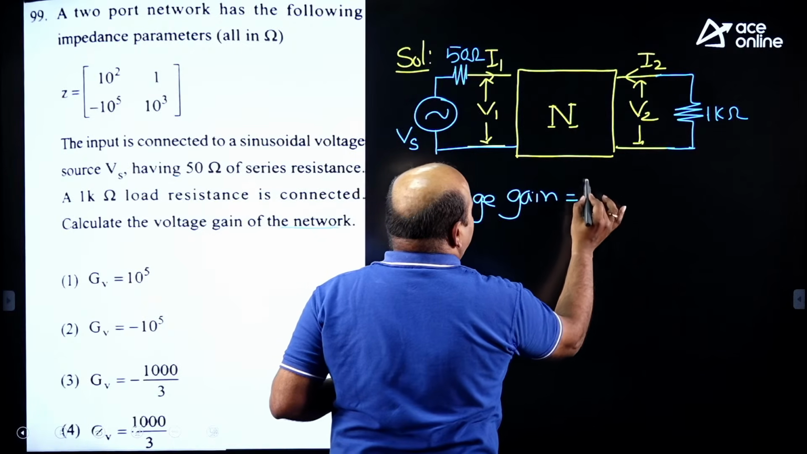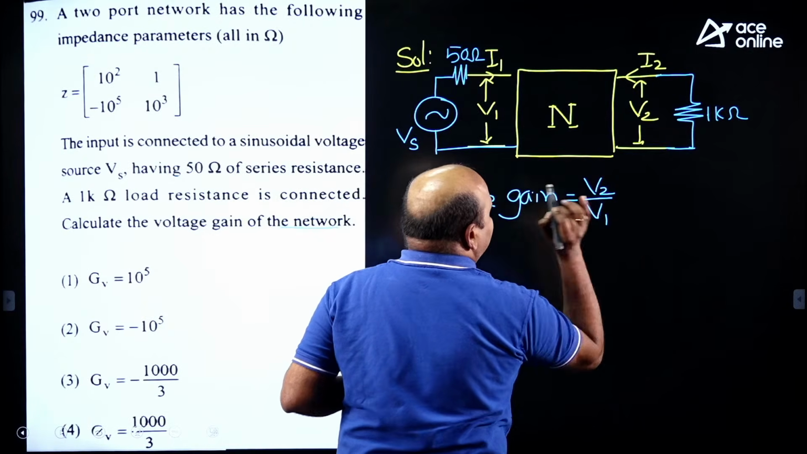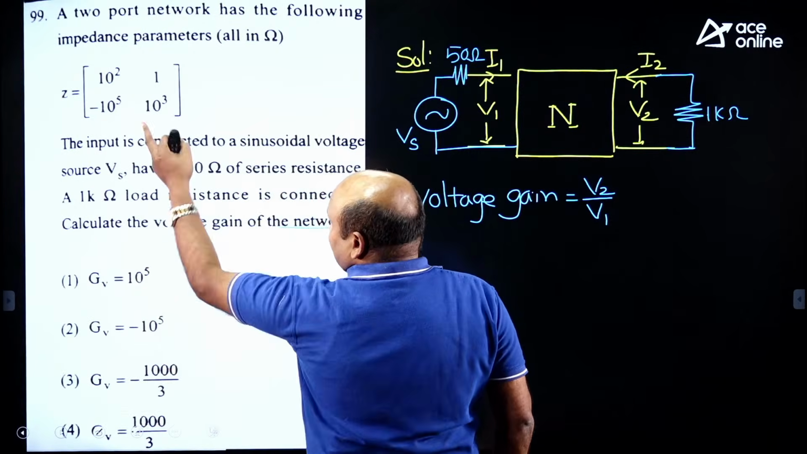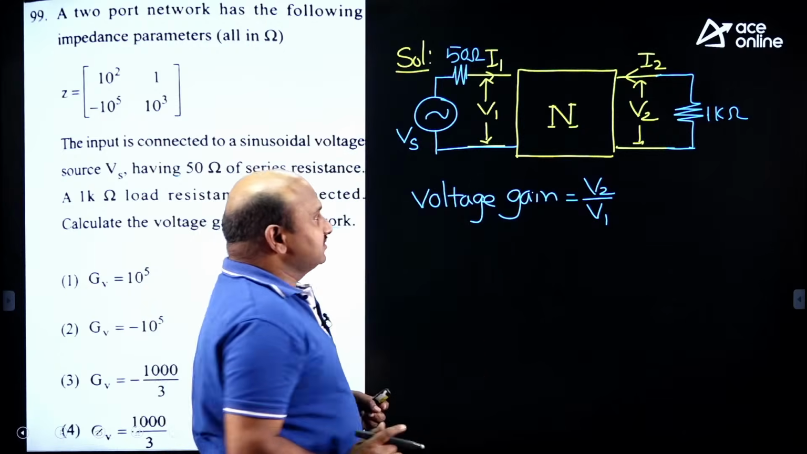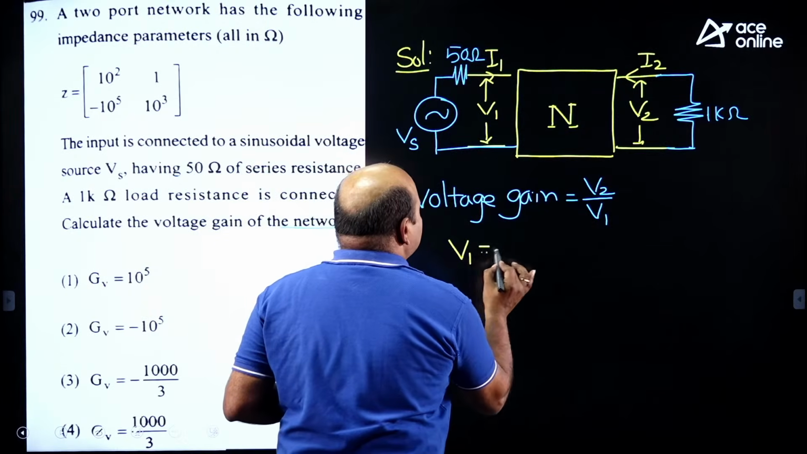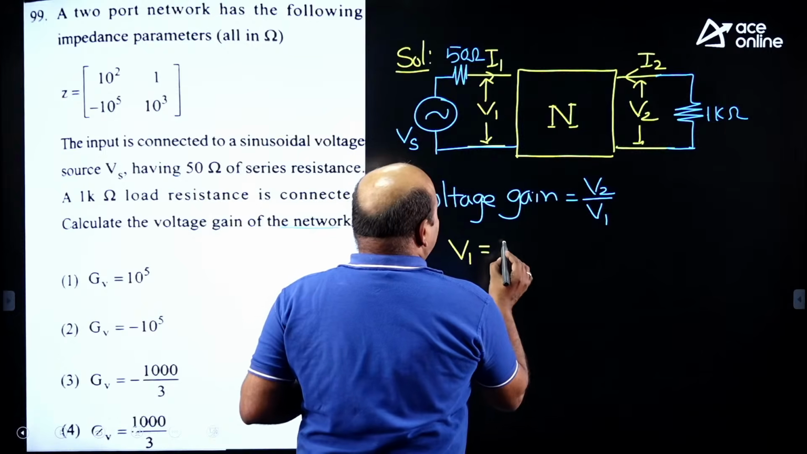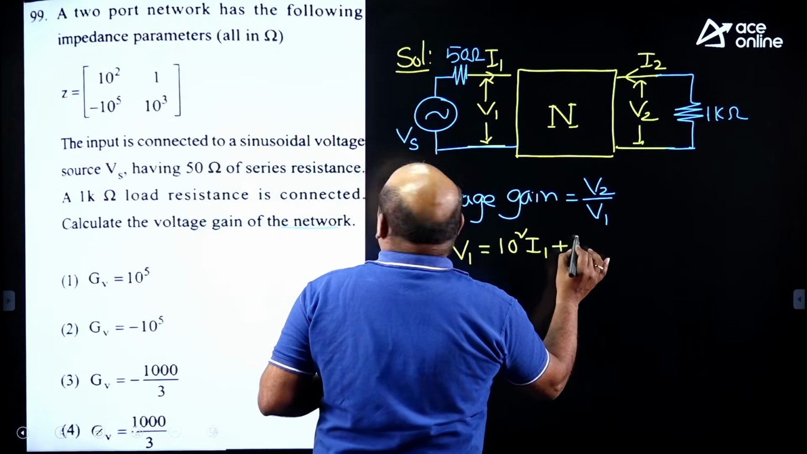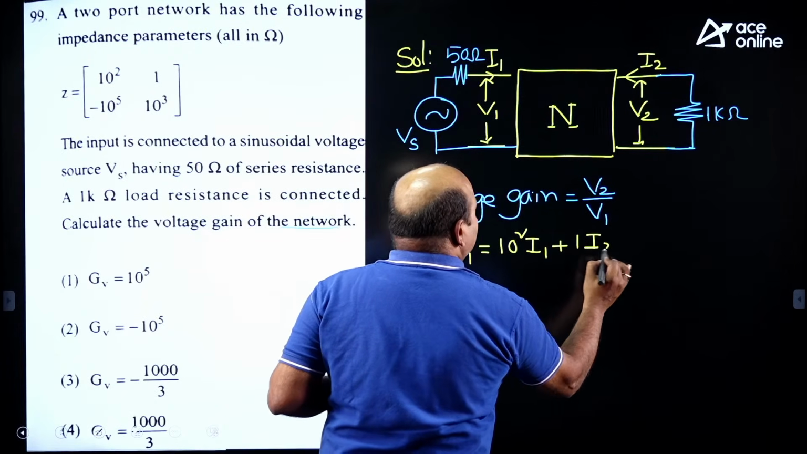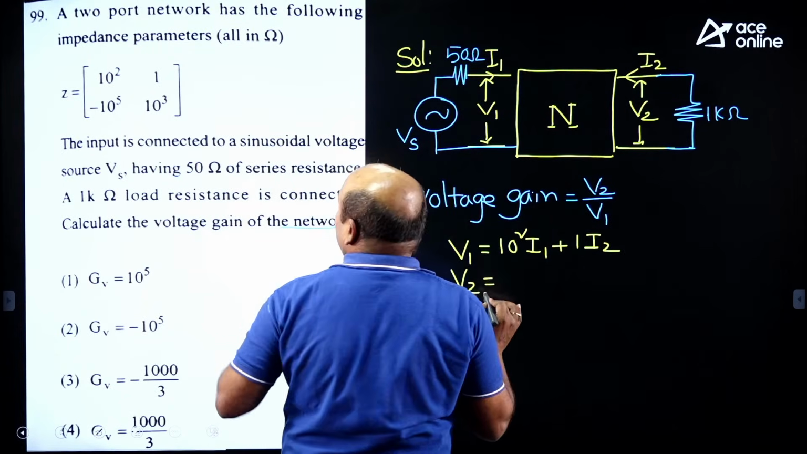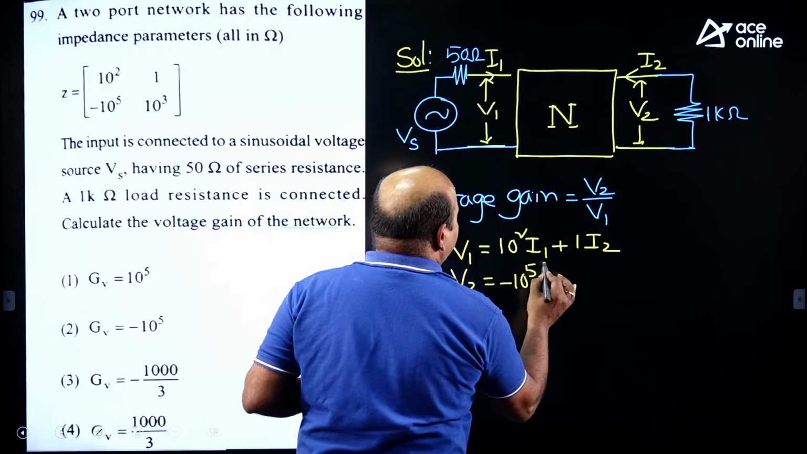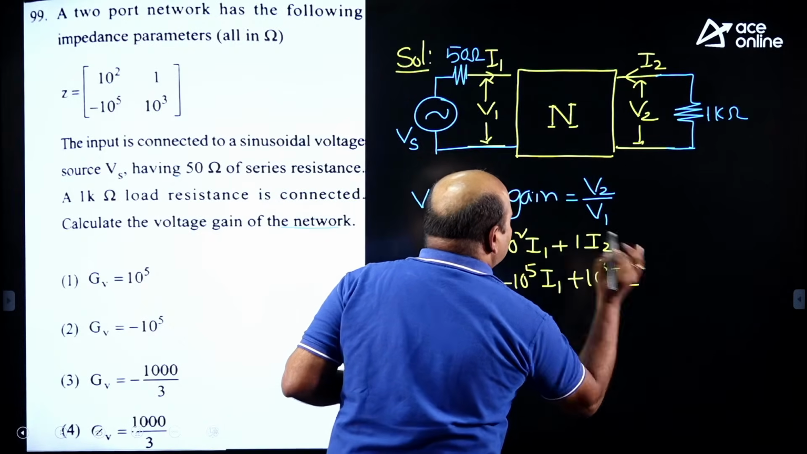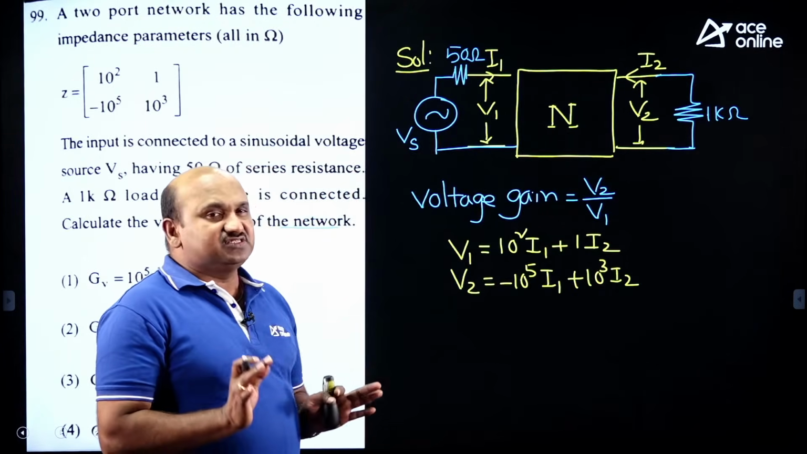Gain means V2 by V1, right? Now, according to that, what was provided? Impedance parameters are given. V1 is equal to Z11 10 square into I1 plus 1 into I2. Like that, V2 is equal to minus 10 power 5 into I1 plus 10 cube into I2. These are the equations given.